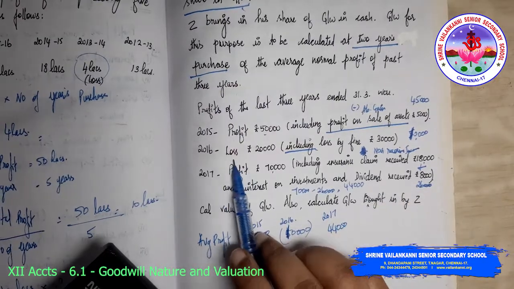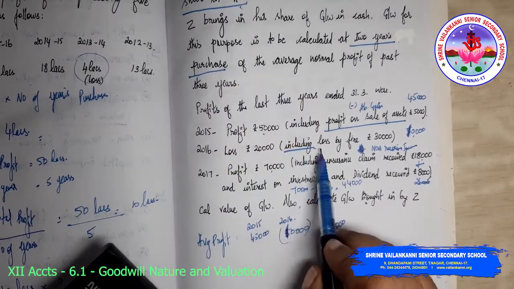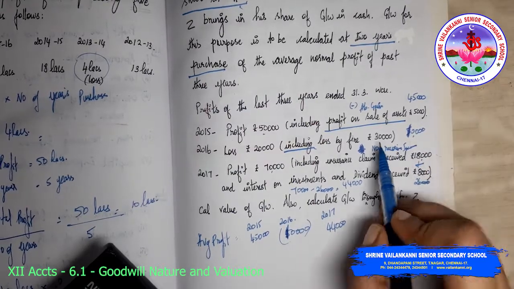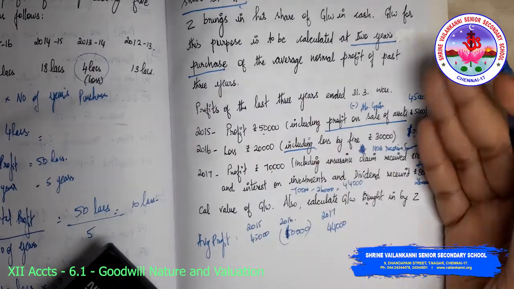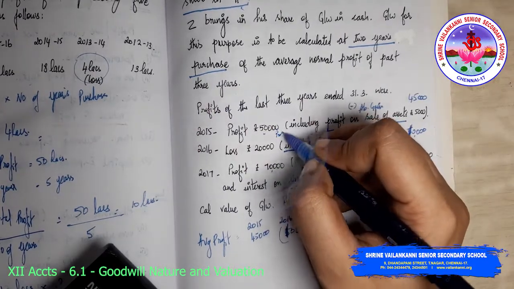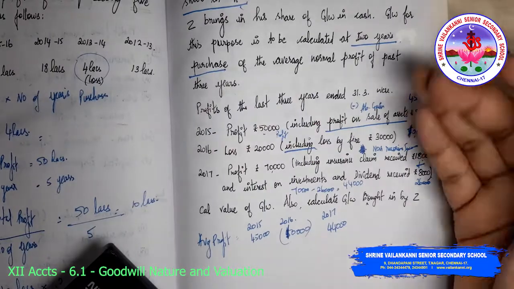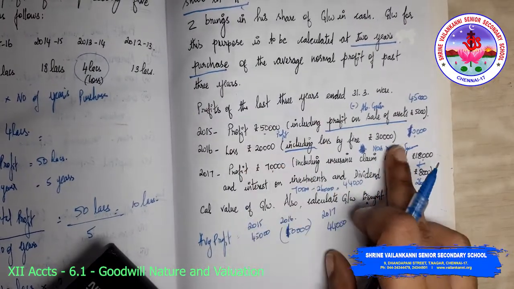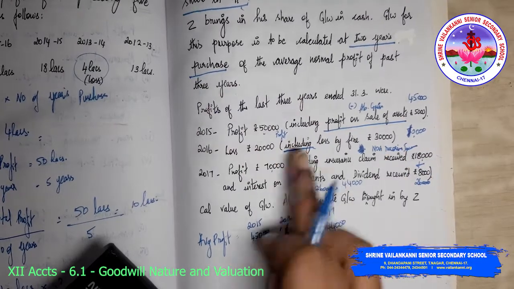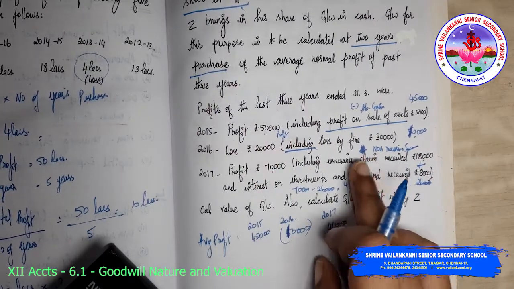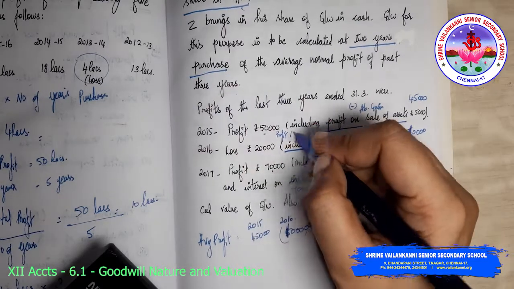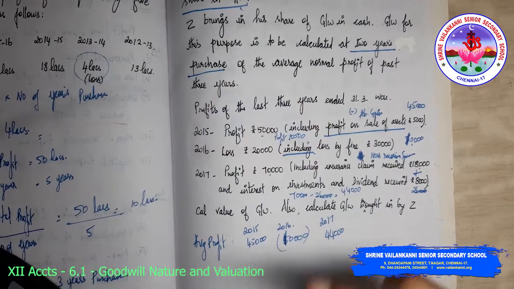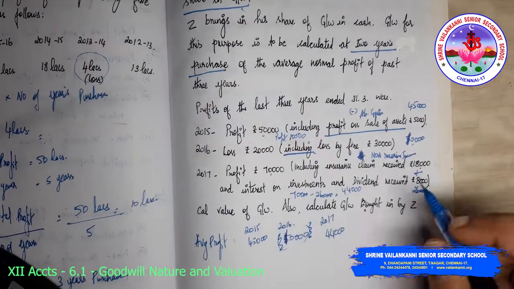Please understand, loss 20,000 including loss of fire, which means the profits would have been 30,000 including this. So 10,000 would have been the profits.